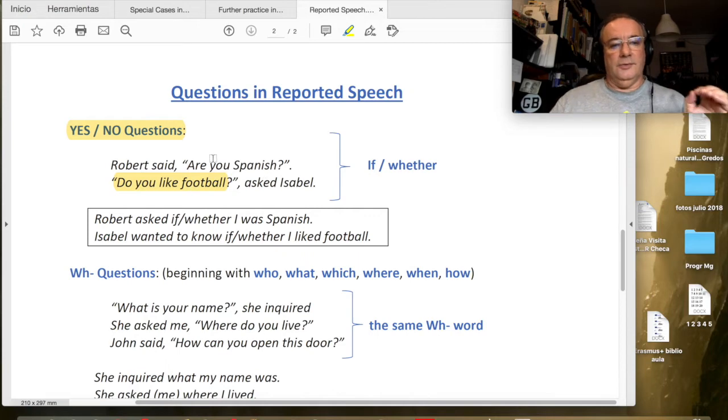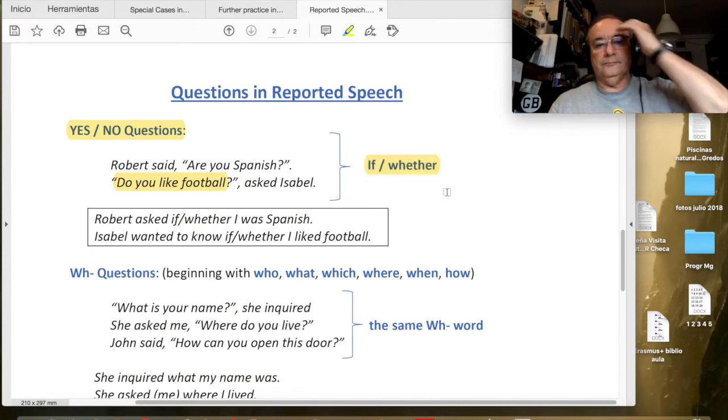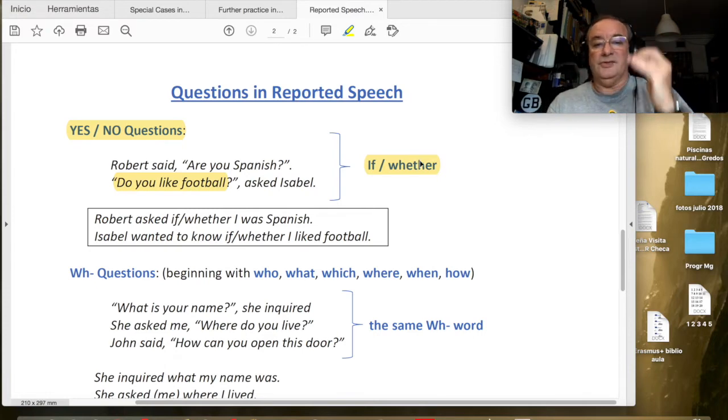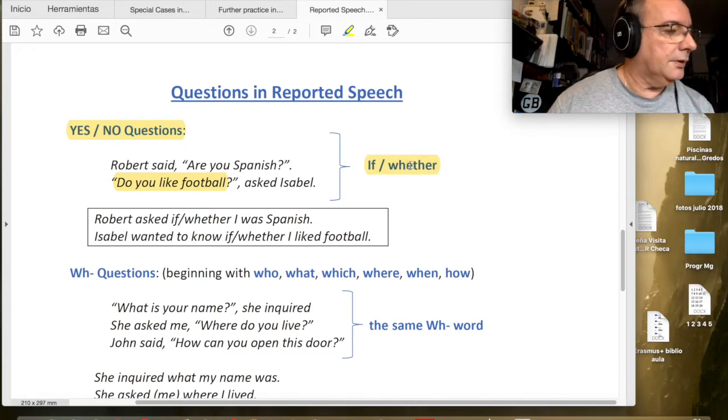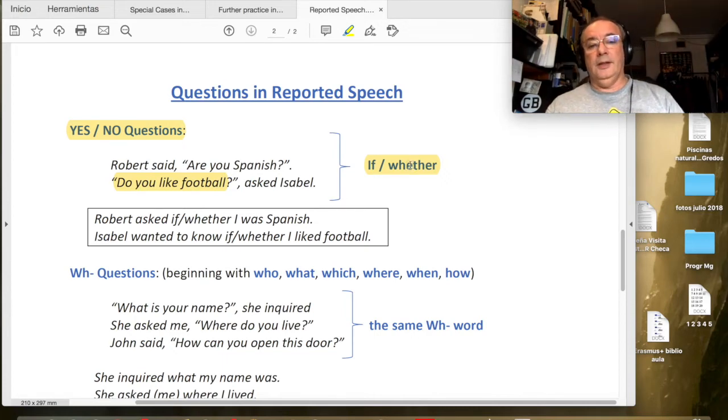Okay. In this particular case, when we are talking about yes or no questions, in these kinds of questions, we always use if or whether. If means si, whether means si. What is the difference between if and whether? There is absolutely no difference. They are exactly the same. The only little difference might be that if is more common than whether. Whether is a bit more formal, a bit more poetic, more academic, let's say. But basically the meaning is exactly the same.